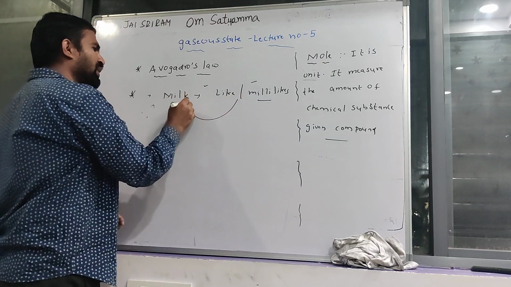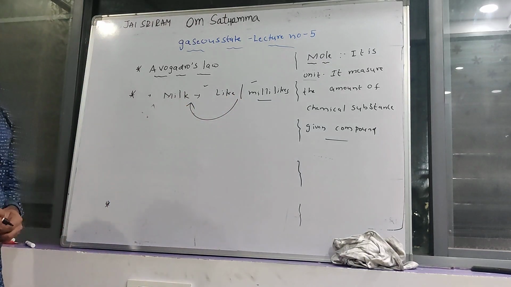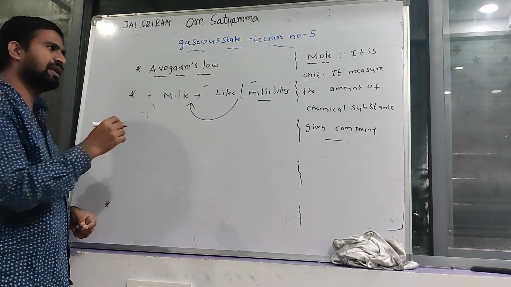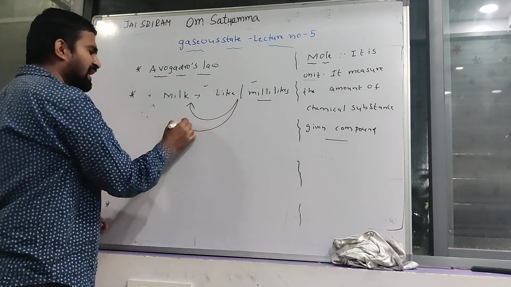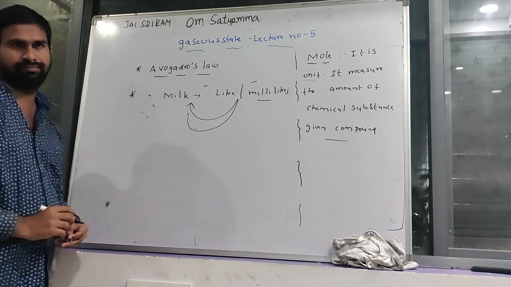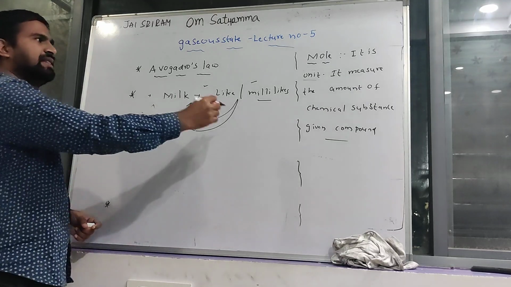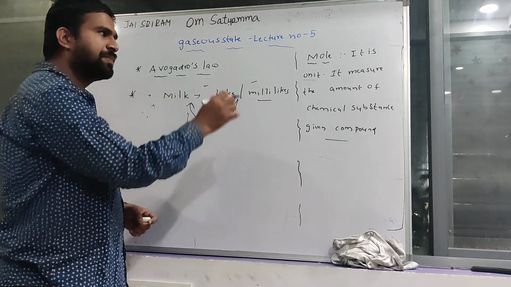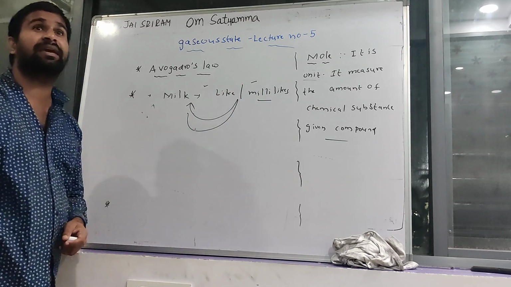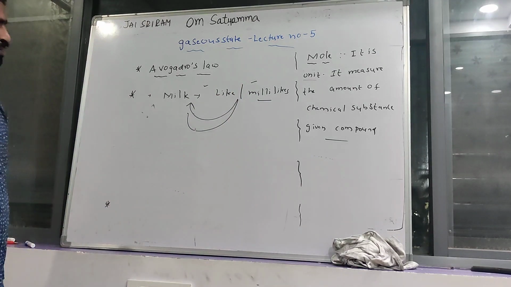Milliliter is a unit of milk. Liter measures the amount of milk. Like this, mole is also a unit. It measures the amount of any chemical substance in chemistry.